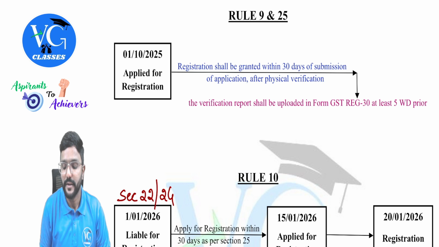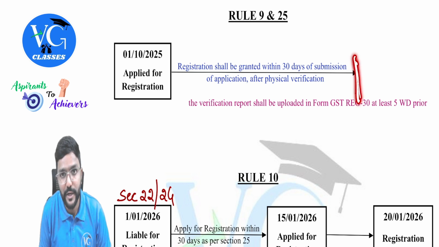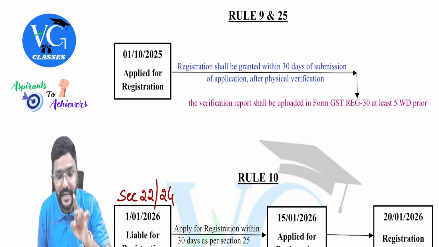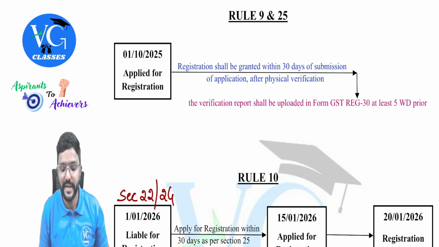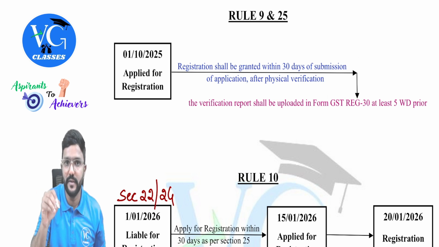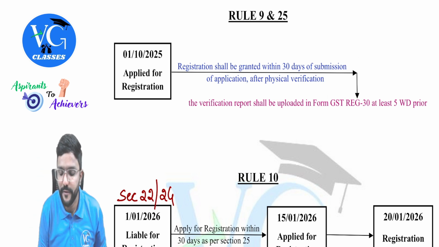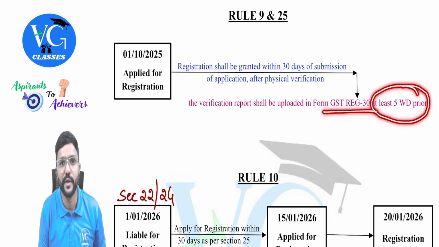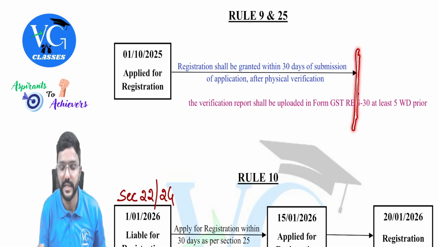But when the 30 days time period is about to get over, at least 5 days before this, he should have completed physical verification and updated the details of physical verification on the GST portal in form GST REG 30. Within what time? At least 5 working days prior to the end of this time.